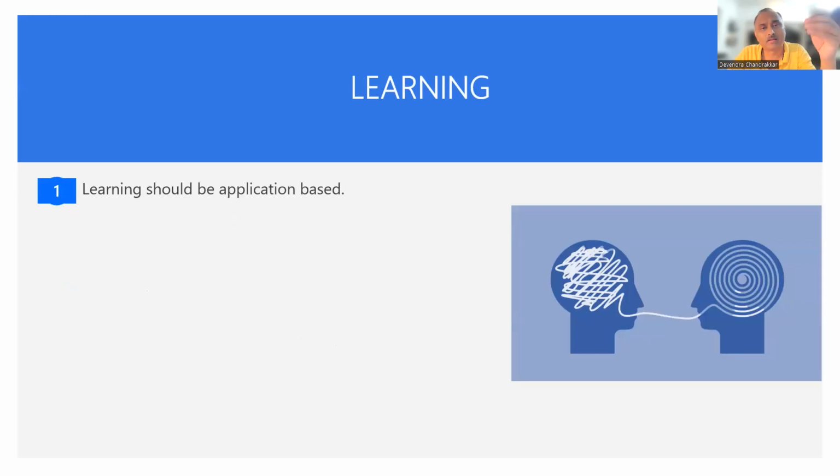Now, how should ideal learning be? Learning should be application based. Yesterday we saw 3 applications, concept applications. In the first concept application, what was the thing which we learned? That the law is of Newton's, right? It's not your law. So pay attention to the law, number 1. Second, pay attention to the limitation of the use of an equation, right?